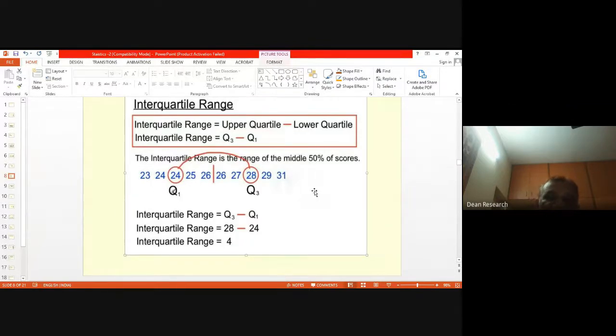If you consider this set of values, which are totally 5 in number, the interquartile range is 4. This gives a rough sketch of what the variation in the values of the data set is.